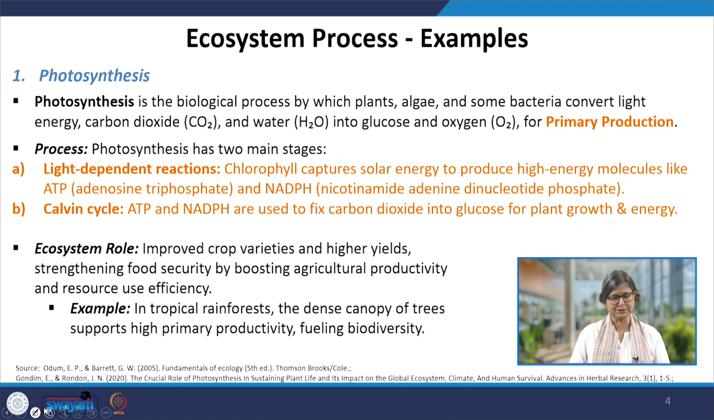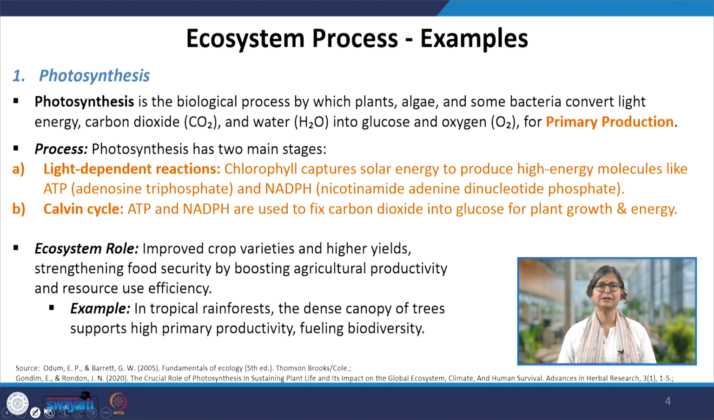that is photosynthesis. Photosynthesis is the biological process by which plants, algae and some bacteria convert light energy, carbon dioxide and water into glucose and oxygen. So this is a chemical change for the primary production. Photosynthesis has two main stages, which we will be discussing one by one. First one is the light dependent reaction.